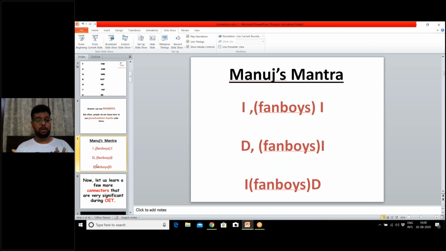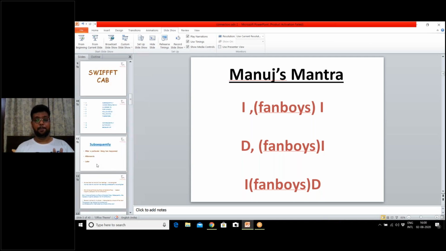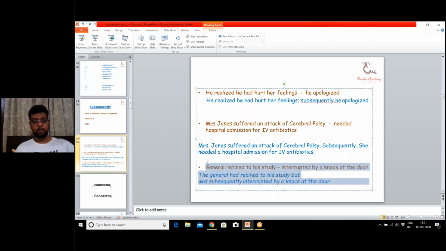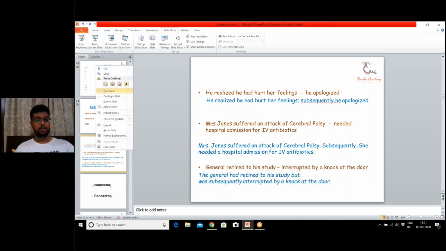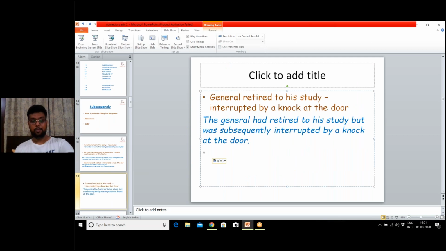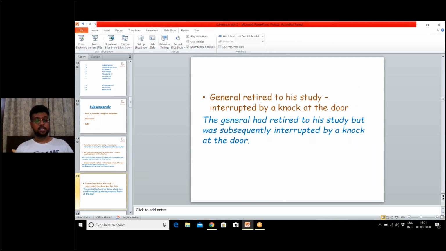Now let us come to this example. In this example, what we have done is: the general had retired to his study, but was subsequently interrupted by a knock at the door. Now, the first thing is, let me use a new screen so that you are able to understand it properly. Okay, please be very focused, everyone.